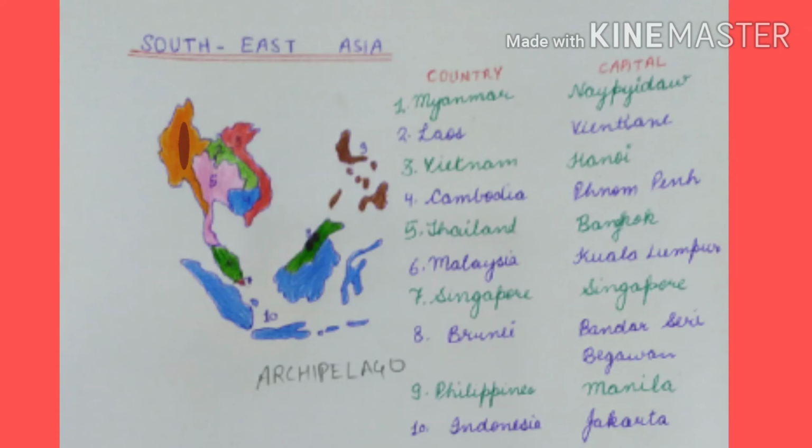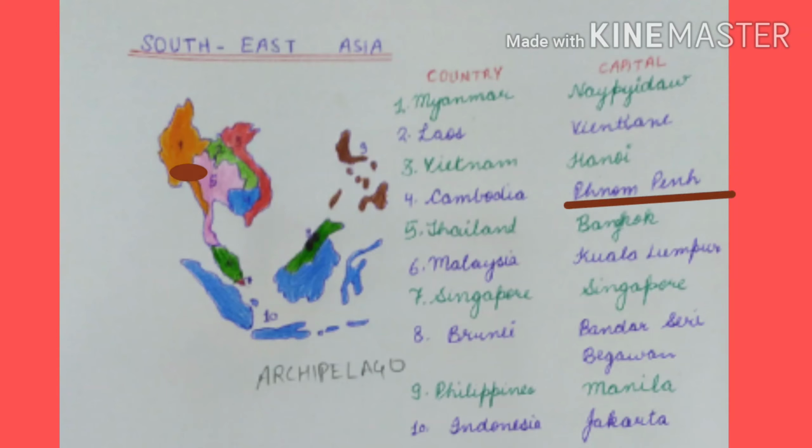First one is Myanmar with its capital Naypyidaw. Second is Laos with its capital Vientiane. Laos is the only landlocked country in this region. Third is Vietnam with its capital Hanoi. Fourth is Cambodia with its capital Phnom Penh.